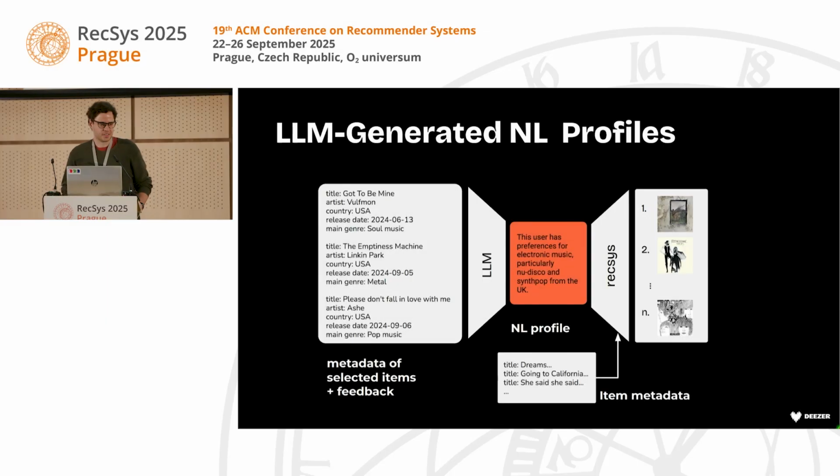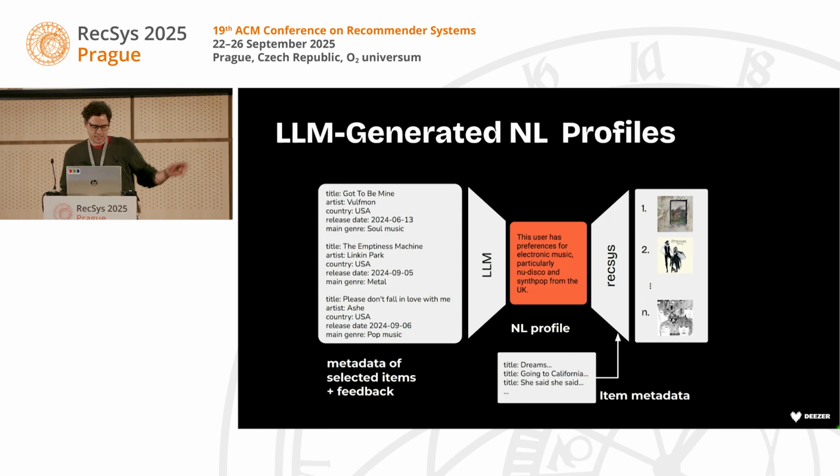As you probably know very well, there's a lot of work trying to introduce LLMs to recommender systems. And one particularly interesting use case of LLMs is to use them to derive a natural language or text profile representing the user's preferences. So this is the overview of the method.